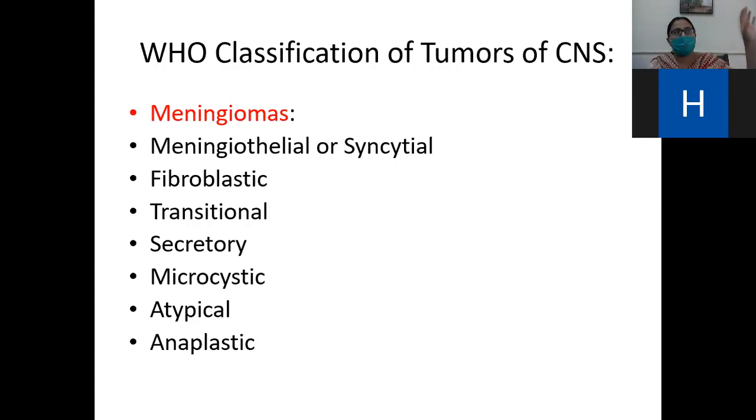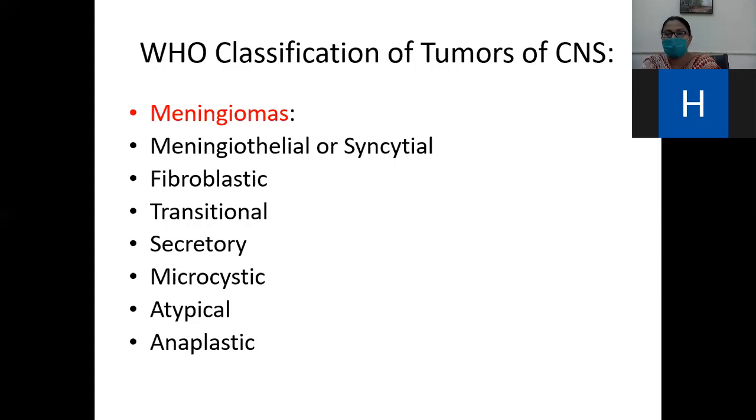Clear? Astrocytoma is further divided into different types. Oligodendroglioma is further divided into different types. Now we are discussing the tumors of the meninges, meningioma. This can be asked in your OSCE and viva, so you have to prepare the topic of meningioma. Meningioma is basically a tumor of the meninges. There are different types of meningiomas like syncytial type, fibroblastic type, transitional type, secretory type, microcystic type, atypical meningioma, and anaplastic meningioma.